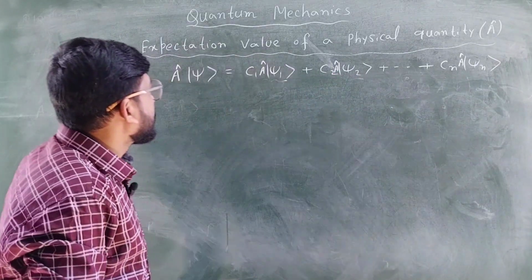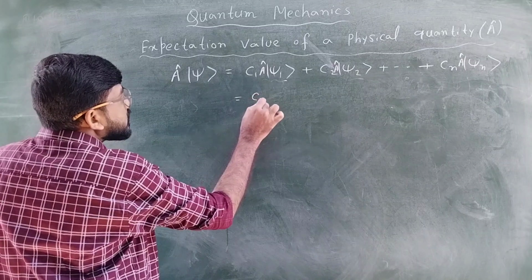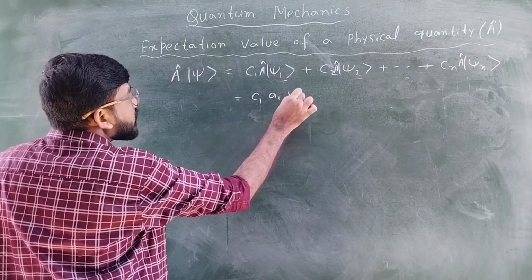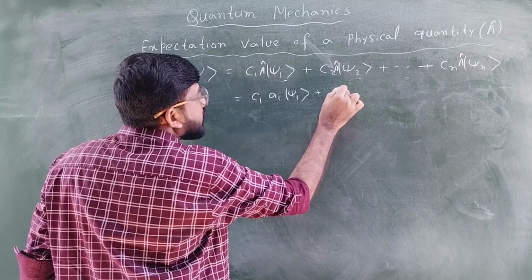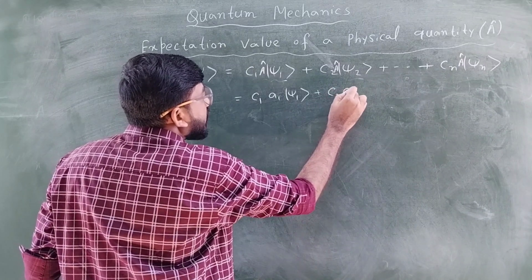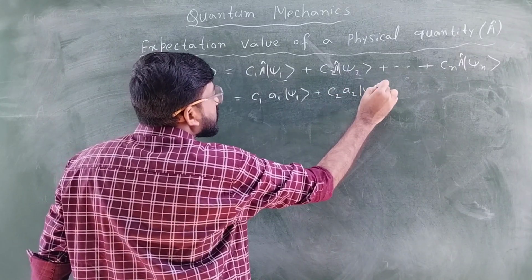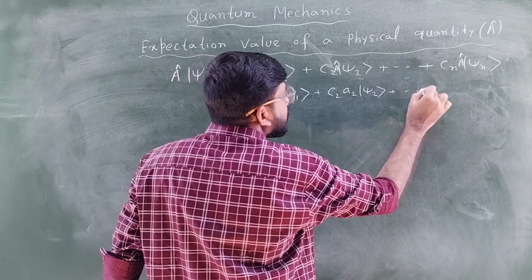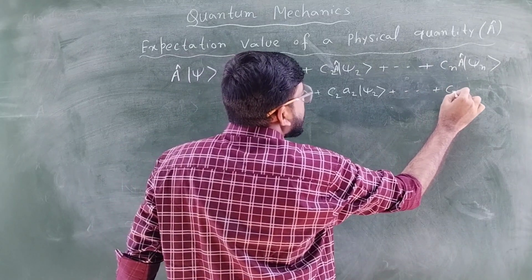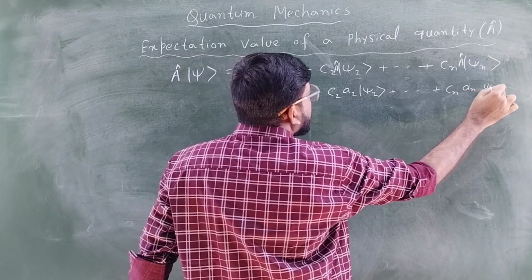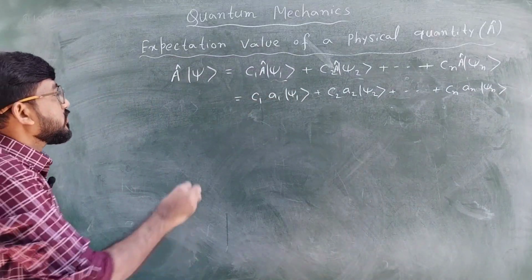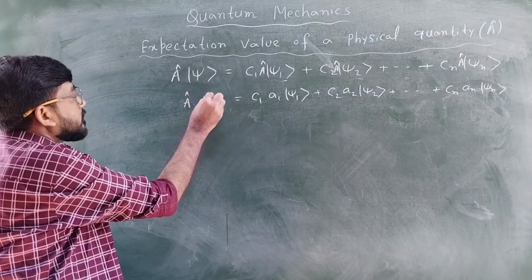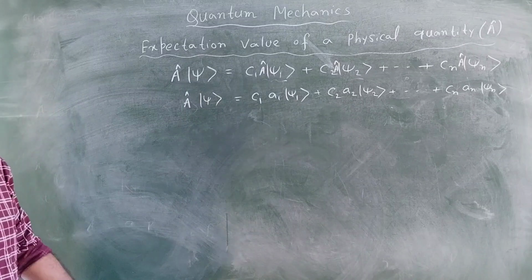So in general, this is equal to c1 for a1 psi 1. For this it will be c2 and then a2 psi 2. Similarly for this state it will be cn and then an psi n. This is how we can write a cap psi.